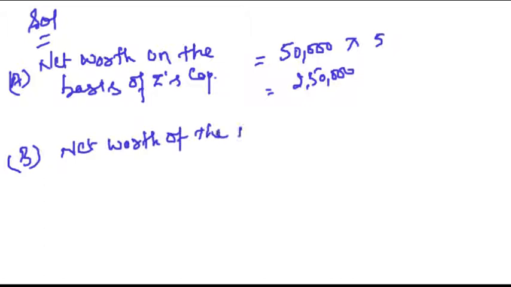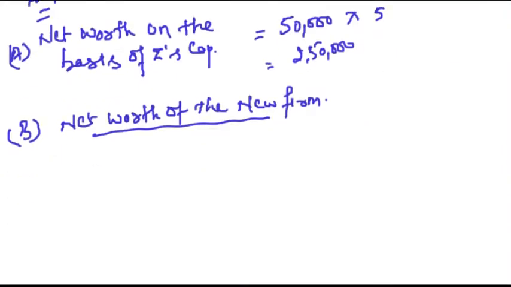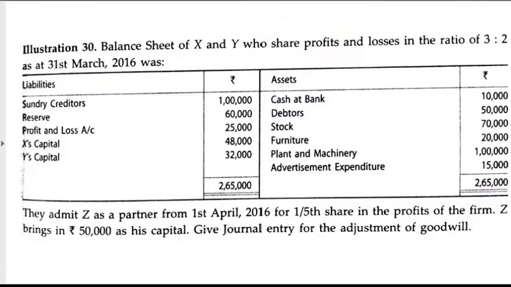Second, the net worth of the new firm. This, I told you, is the old partners' capital plus reserves plus any profits, minus any losses, minus any fictitious asset. First of all, we will see the balance sheet.